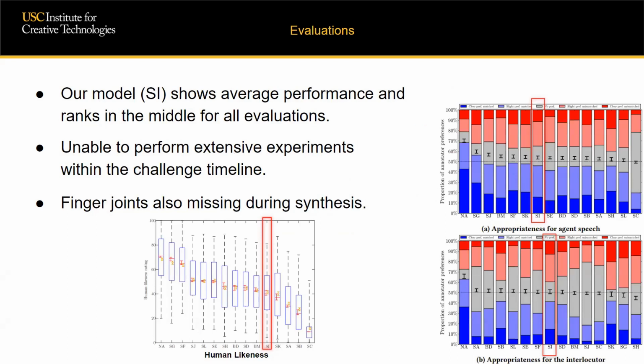For example, we were not able to experiment with what combinations of input conditions worked best and just stuck to using the main agent and interlocutor's audio for the experiments. Our generation also focuses only on producing the body and arm motions, ignoring the finger joints.